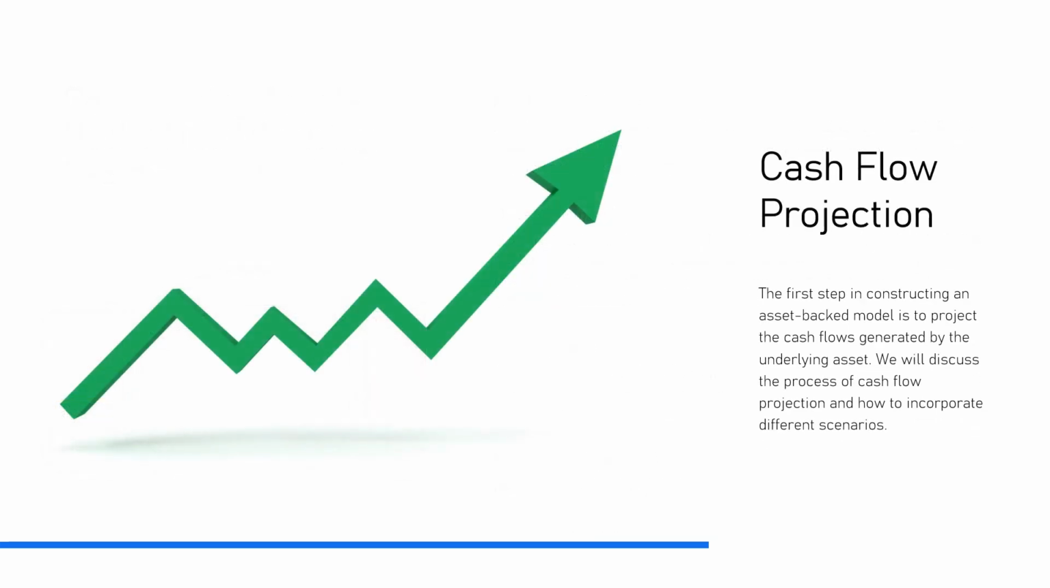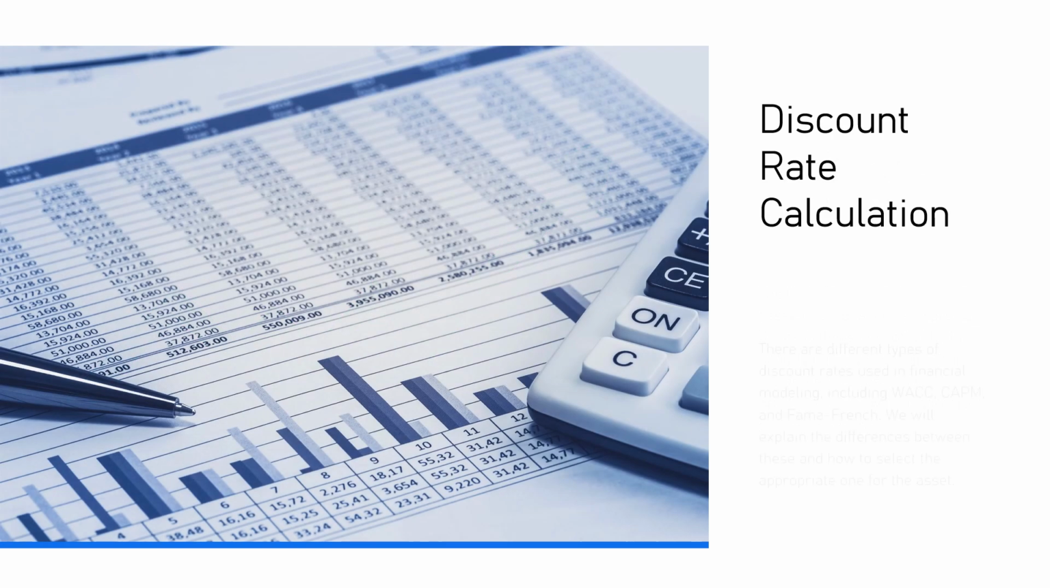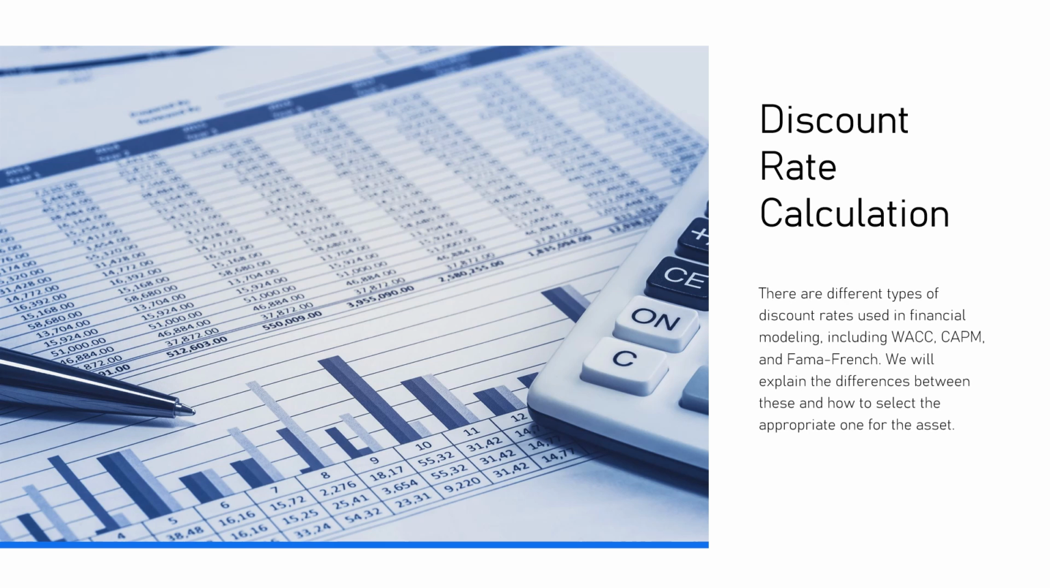Cash flow projection. The first step in constructing an asset-backed model is to project the cash flows generated by the underlying asset. We'll discuss the process of cash flow projection and how to incorporate different scenarios. Discount rate calculation. There are different types of discount rates used in financial modeling, including WACC, CAPM, and Fama-French. We'll explain the differences between these and how to select the appropriate one for the asset.